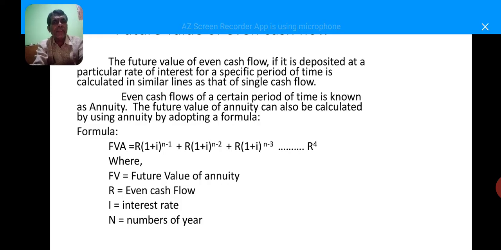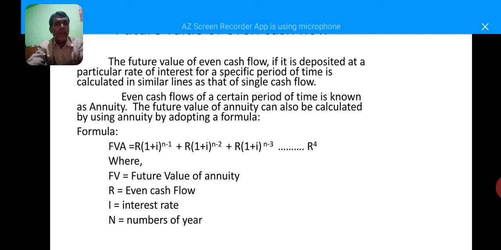Even cash flow is nothing but an equal amount for any number of years. Even cash flow of a certain period of time is known as annuity. The future value of annuity can also be calculated by adopting a formula.